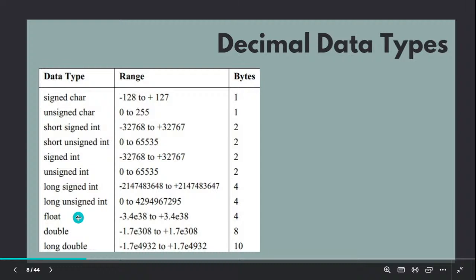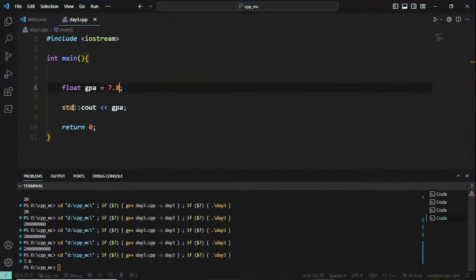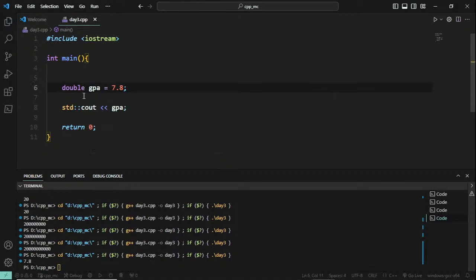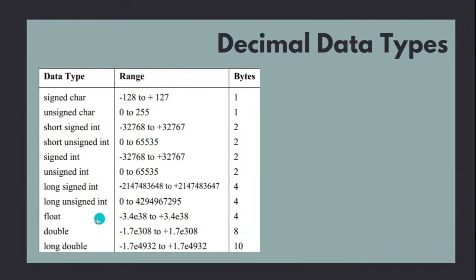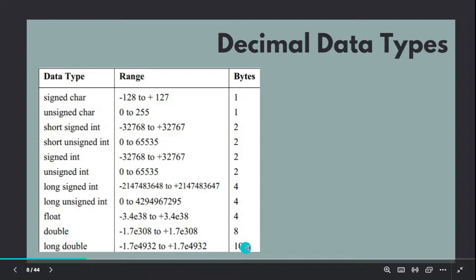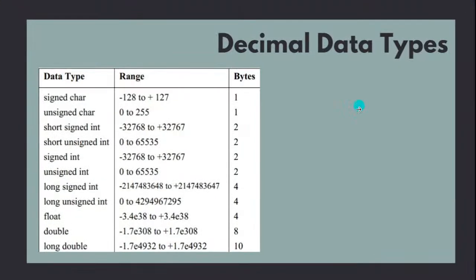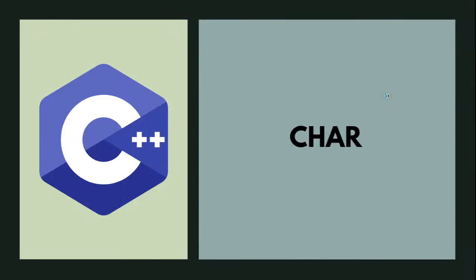If you want high precision in decimal points, you can go with double. Instead of float, you can go for double, which takes 8 bytes of memory, but it has a lot of precision. So the precision will be improved in double. It can have a lot of precision after decimal points. And if you want even more precision, you can go for long double. It takes 10 bytes of memory and goes in a huge range. So precision can be given importance, but at the same time the memory, or the size which is required, will increase. So that is decimal data types.